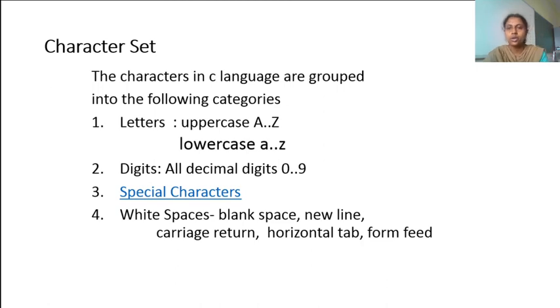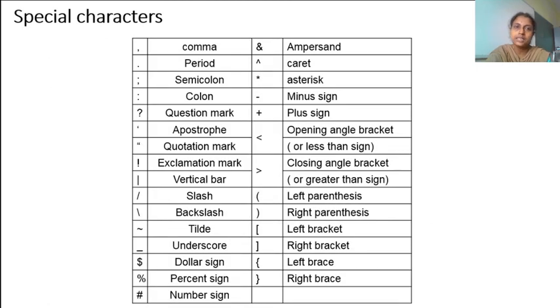I will show you what the special characters are. These are some of the special characters we have on our keyboard. Like comma, colon, semicolon, question mark, all these come under special characters. So this is the first term we have studied in C. What is the C character set? It's a 5 marks question, such a simple question.